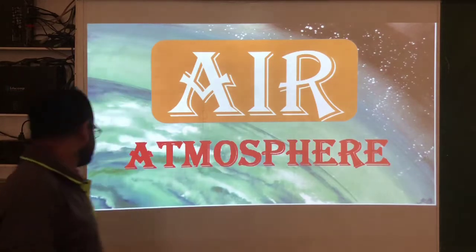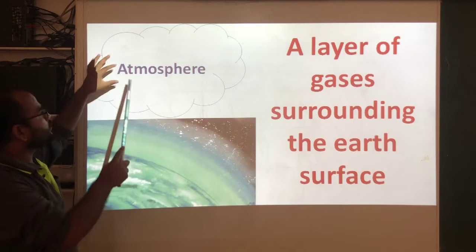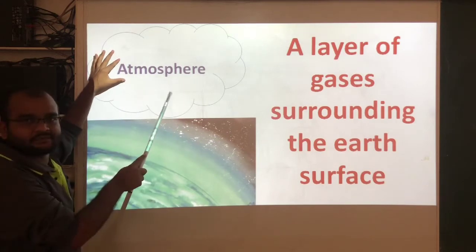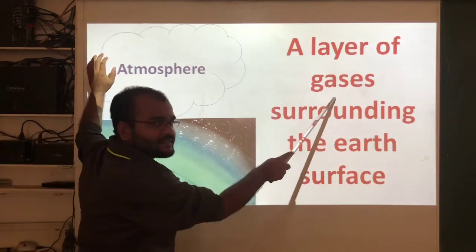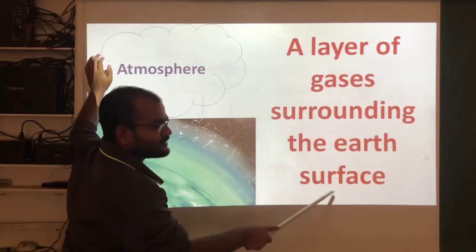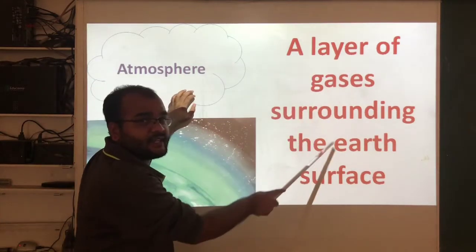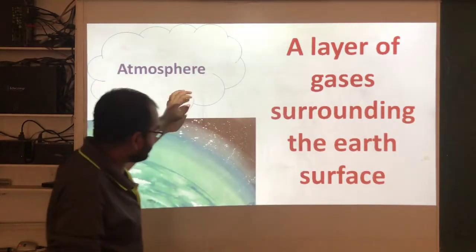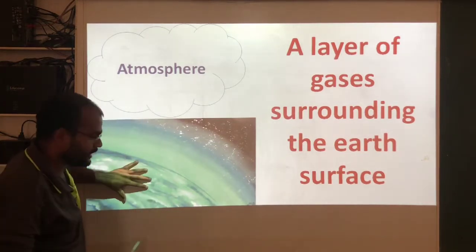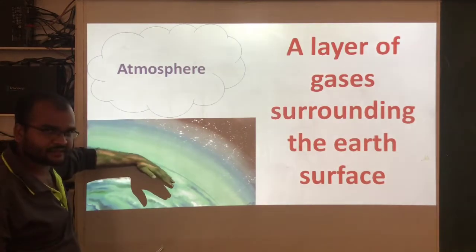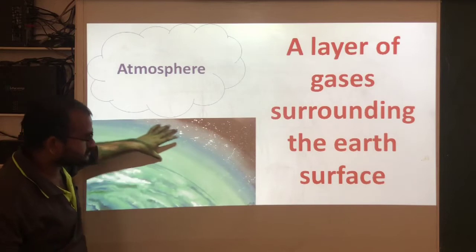See here, I mentioned atmosphere. Atmosphere means a layer of gases surrounding the earth's surface. That means, see here, this is earth, some portion of the earth, and around this earth you can see one layer.